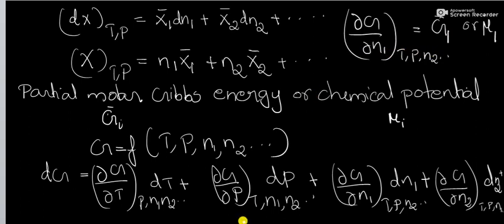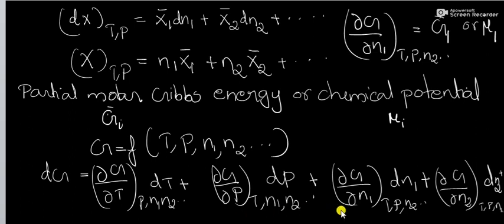N2, etc. Then how can you define partial molar Gibbs energy or chemical potential? For a given component of a system, it is the increase in the Gibbs energy of the system from the addition of 1 mole of that particular component at constant temperature and pressure to such a large quantity of the system that there is no appreciable change in concentration.